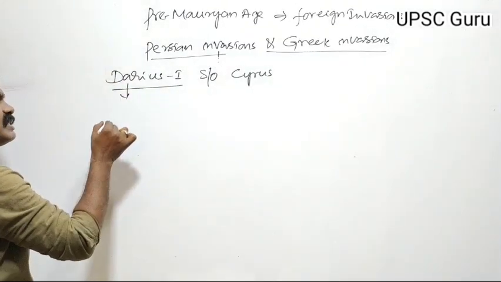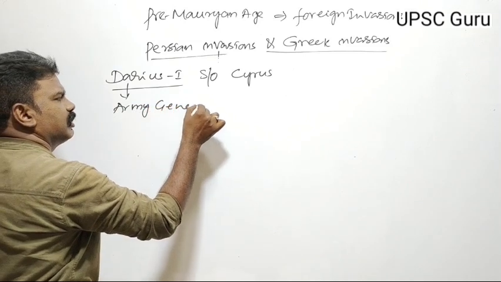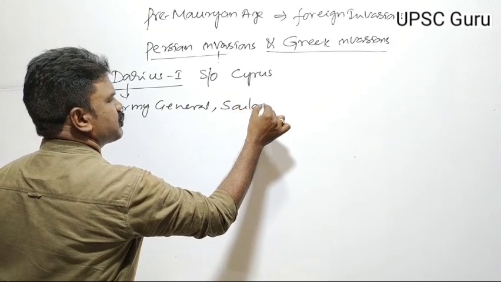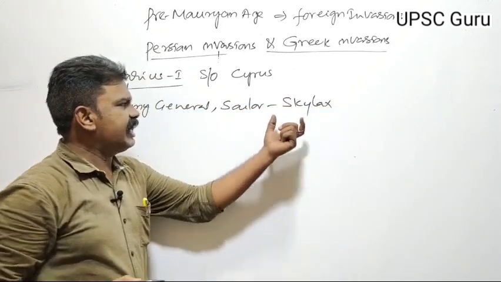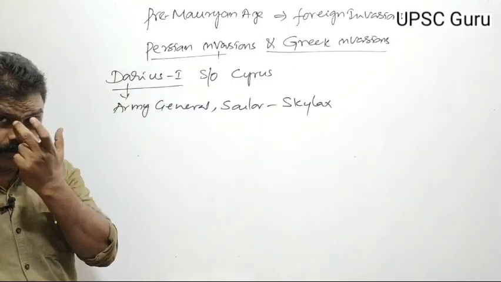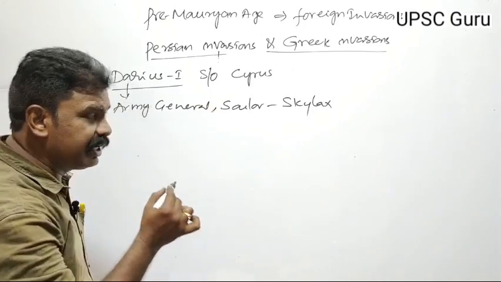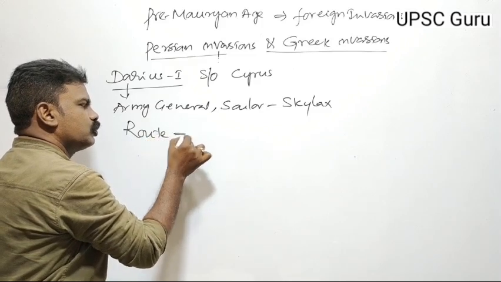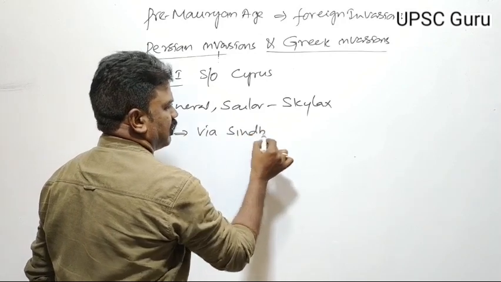Darius I had an army general who was also a sailor, named Skylax. Skylax discovered a route to India via the Sindh Gulf.